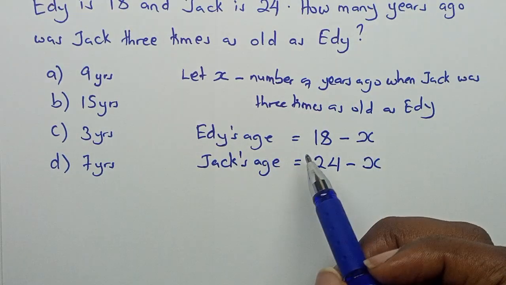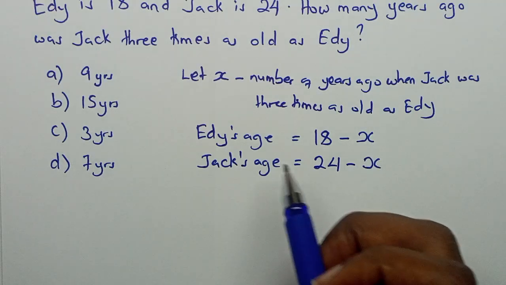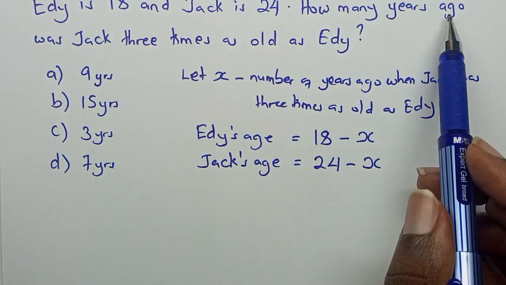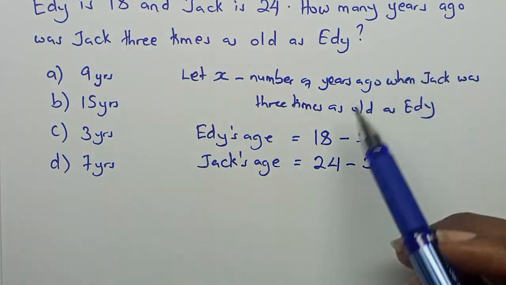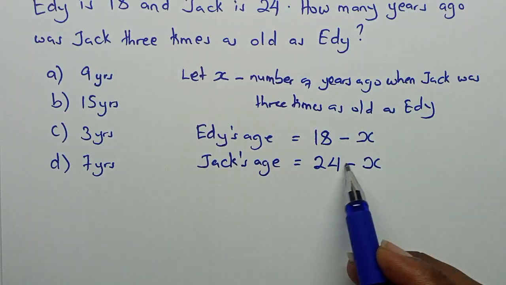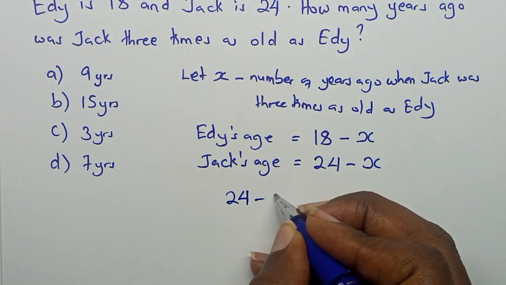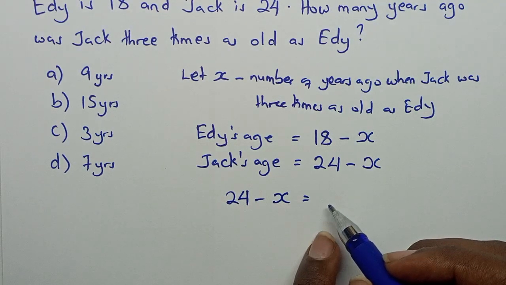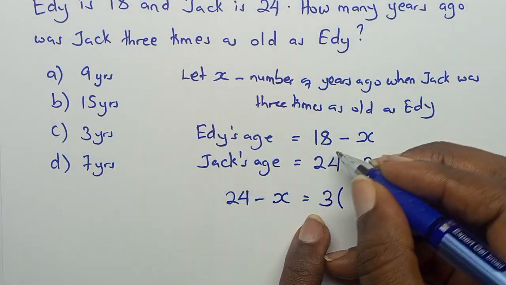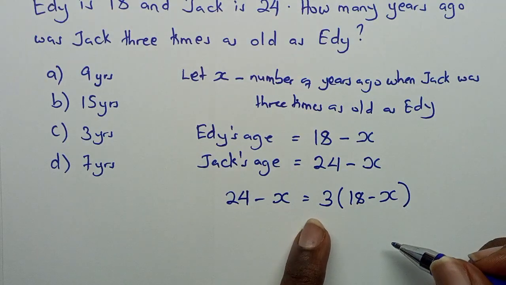So remember, X years ago, Eddie was 18 minus X, while X years ago, Jack was 24 minus X. But also, we were told that in those X years ago, Jack was 3 times as old as Eddie. So Jack, who is 24 minus X, was also 3 times Eddie's age, which is 18 minus X then.